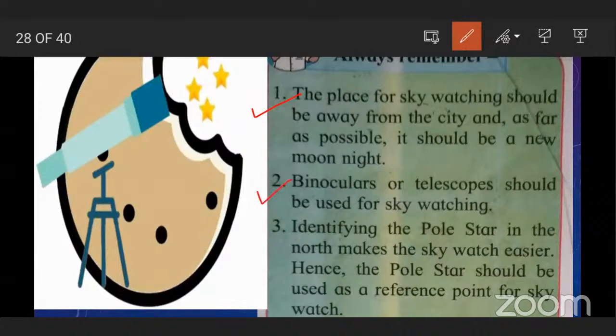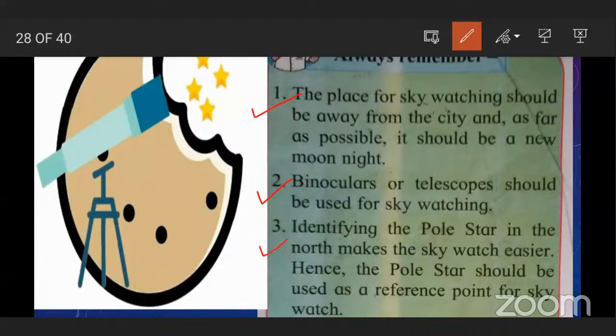And for sky watching, binoculars or a telescope should be used. Binoculars or telescope means we can see the object clearly, and we can see the object nearer to us.